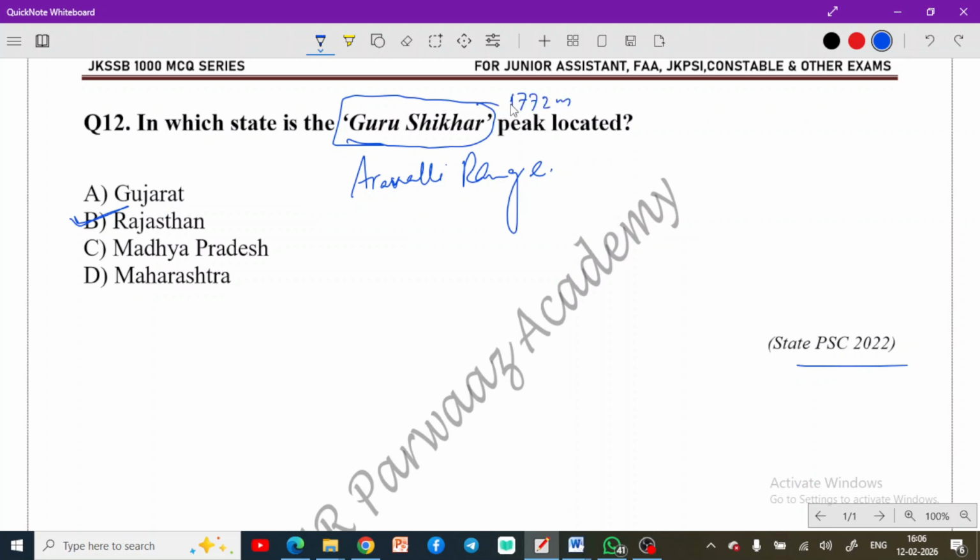This is directly asked in exams like SSC and other exams, so remember this fact as well. Also, one more fact you can remember here: Guru Shikhar falls in which district? Sirohi of Rajasthan. Okay, district Sirohi. Do you remember this fact as well?